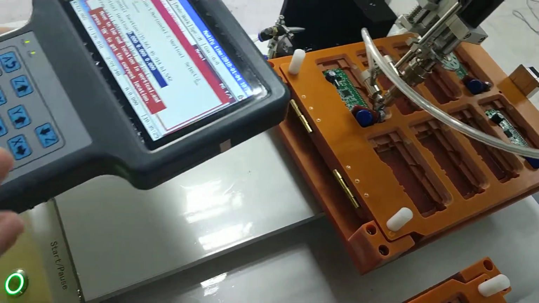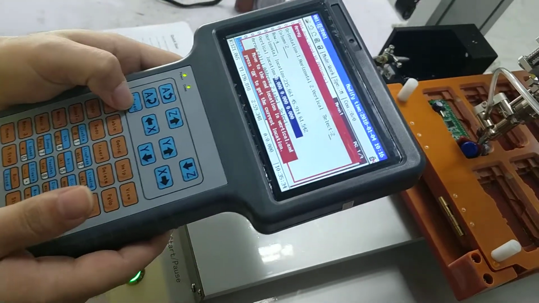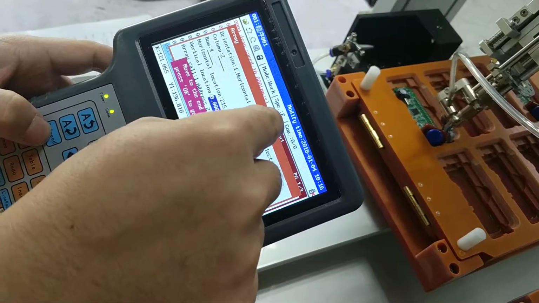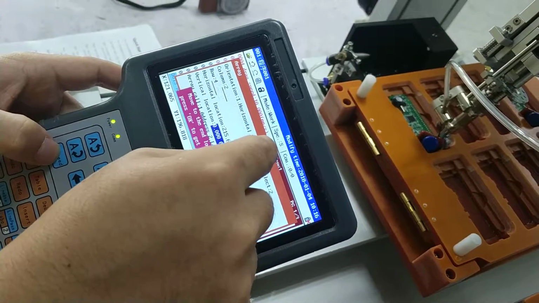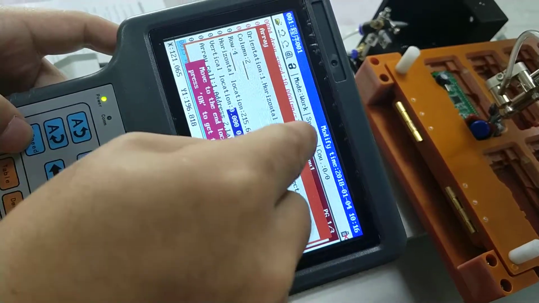T-speed can adjust the soldering horn move speed. You can select F for fast, S for slow, M for middle speed.